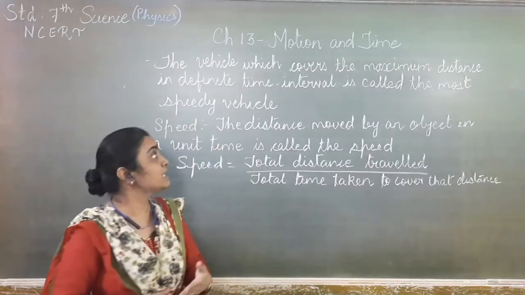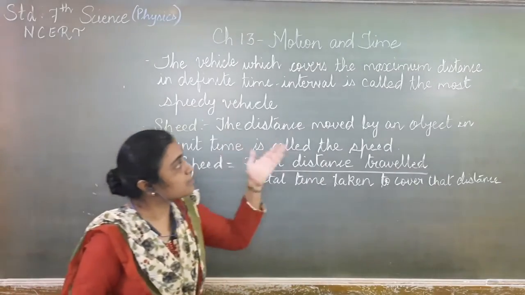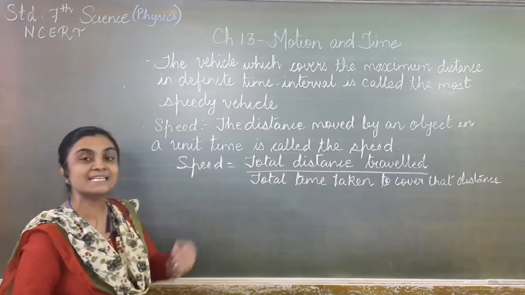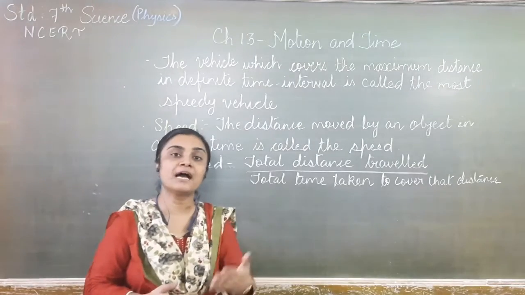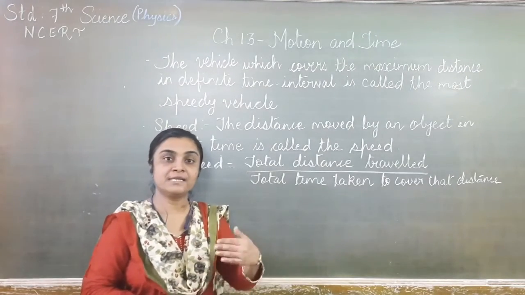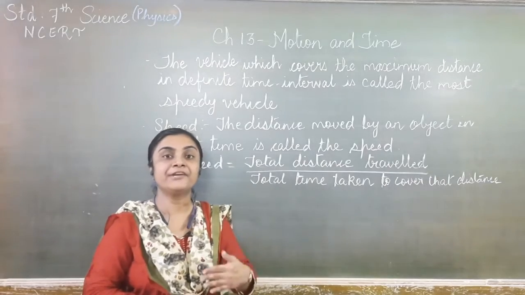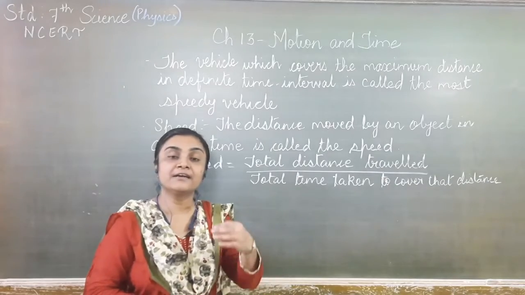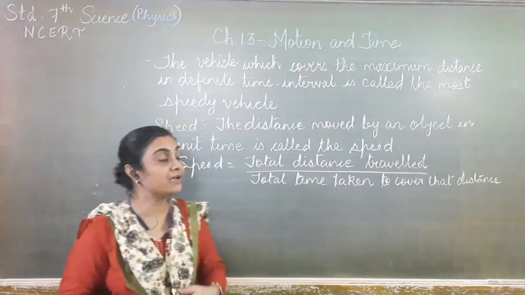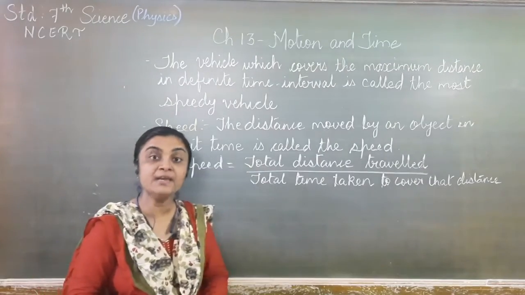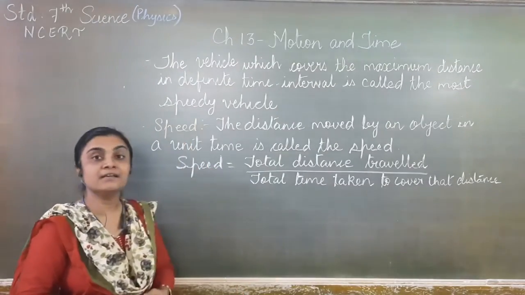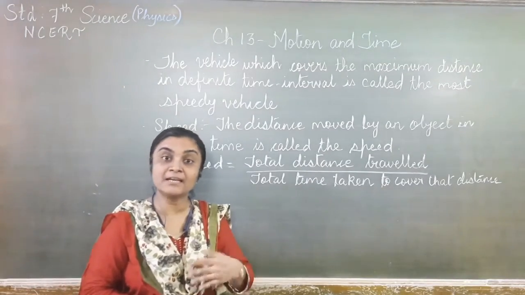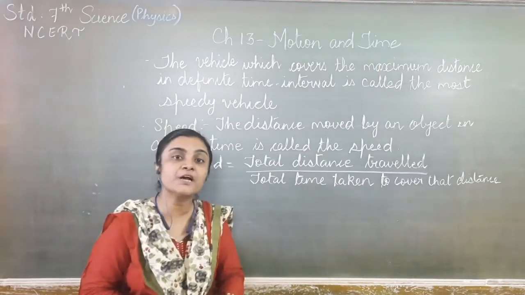Now let us see what speed is. The vehicle which covers the maximum distance in a definite time interval is called the most speedy vehicle. As I told you, if you want to compare any two cars, if they start at one point and reach a particular destination, then the car which reaches at an earlier time is said to be the most speedy vehicle. It has the maximum speed. We can compare with the help of the speed. Now what is the meaning of speed?